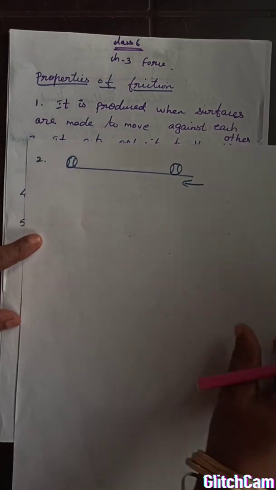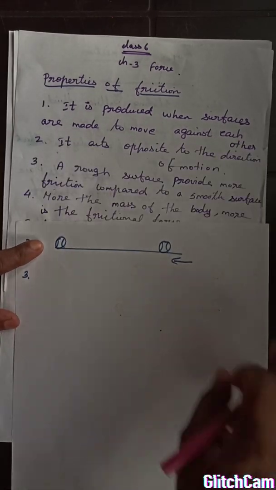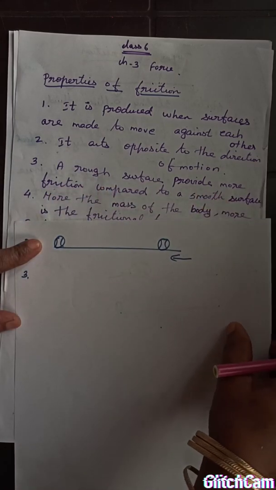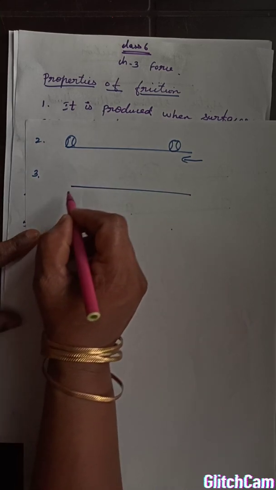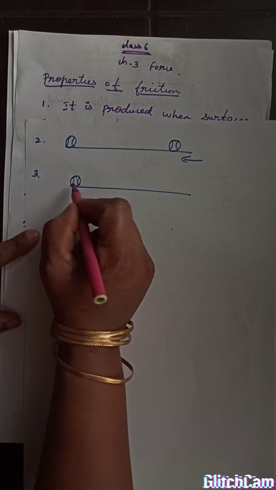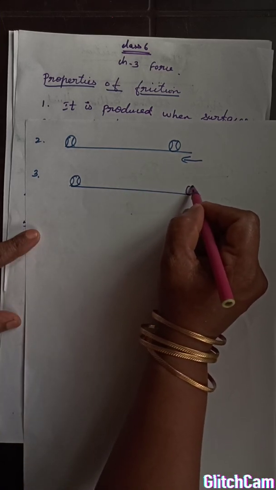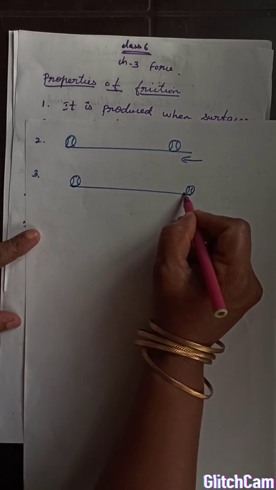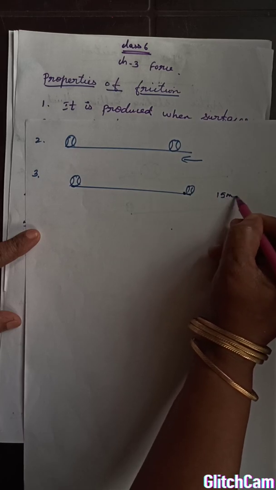Okay. And the third property, what is the third property? A rough surface provides more friction compared to a smooth surface. You know that. Okay, this is one activity. Take a smooth floor and take one ball. Just roll the ball on the floor before it comes to rest. Imagine here it comes to rest. Up to this point, measure the distance covered by the ball. Okay, imagine that is 15 meter.